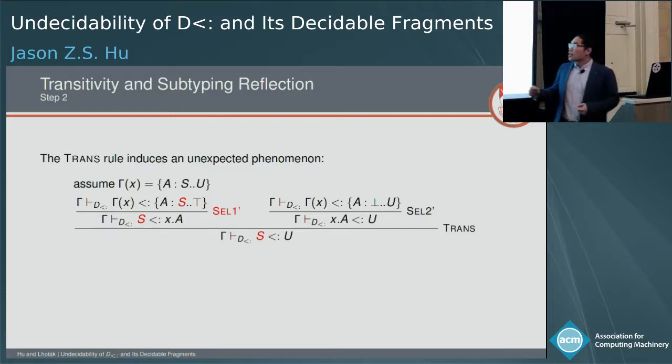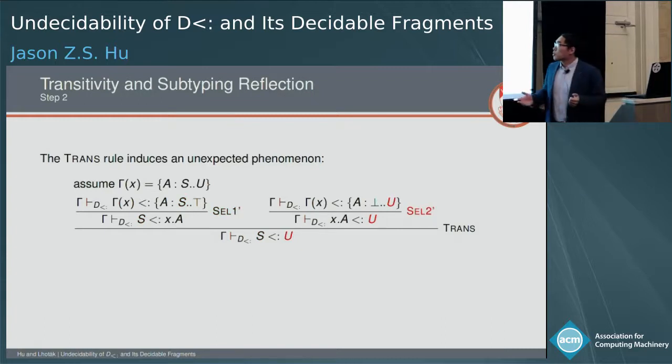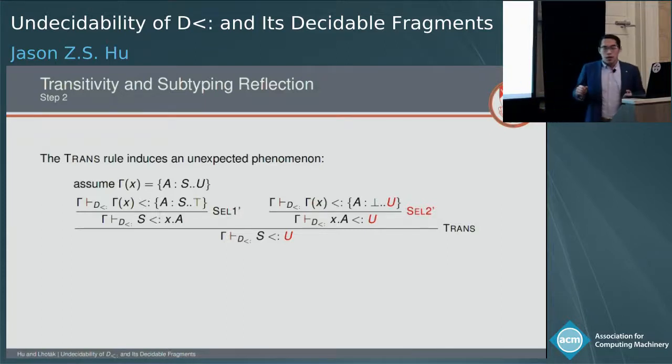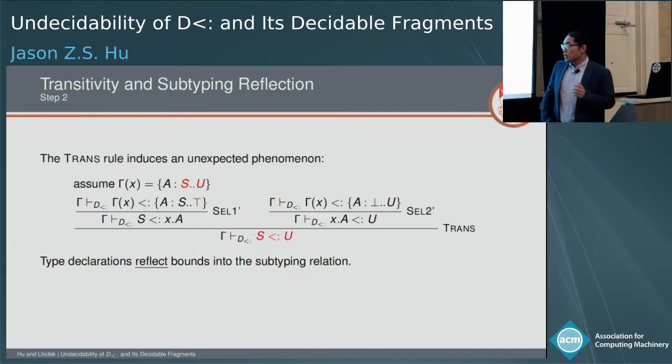In that case, we can use the sel1 prime rule to extract the lower bound and make it a subtype of X dot A. And we can also use the sel2 prime rule to extract U and make it a supertype of X dot A. And then by transitivity, we manage to prove that S is a subtype of U for any S and U. In general, in Dsub, type declarations can reflect bounds into the subtyping relation.